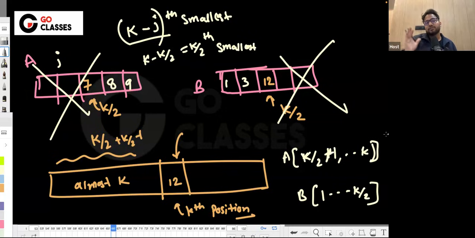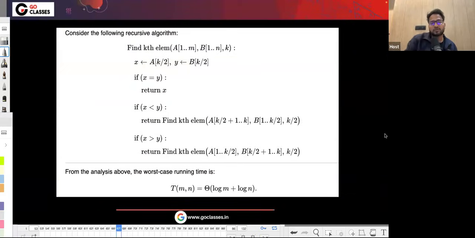So I will be discarding one part of a, one part of b, and now I will be finding k by 2 smallest. So see here, the left part of a and the right part of b, I will be discarding. And instead of k, I will be finding the k by 2 smallest. Initially I wanted to find the k smallest. Now I will be finding the k by 2 smallest.